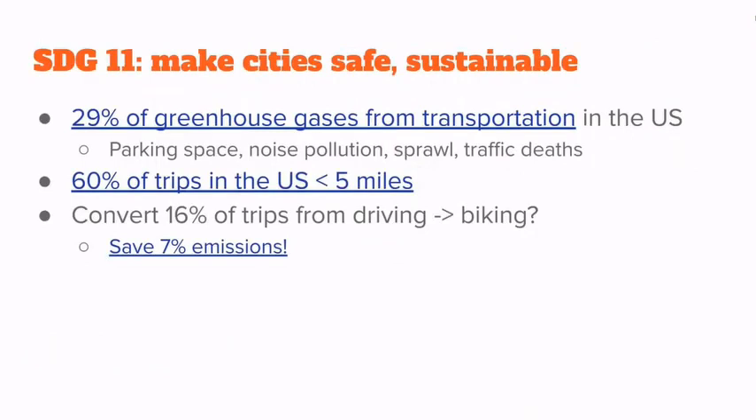Too many people drive in the United States, and that causes a lot of greenhouse gas emissions, people dying in traffic collisions, urban sprawl, noise pollution, and other externalities. But amazingly, about 60% of trips in the US are under 5 miles, and this is a distance that can be very easy to bike. So this project is about convincing people to switch from driving to biking.